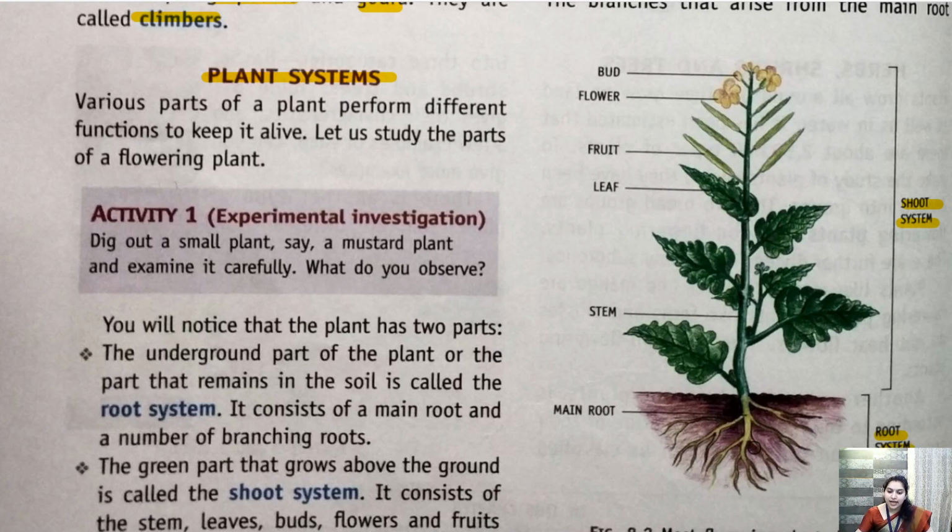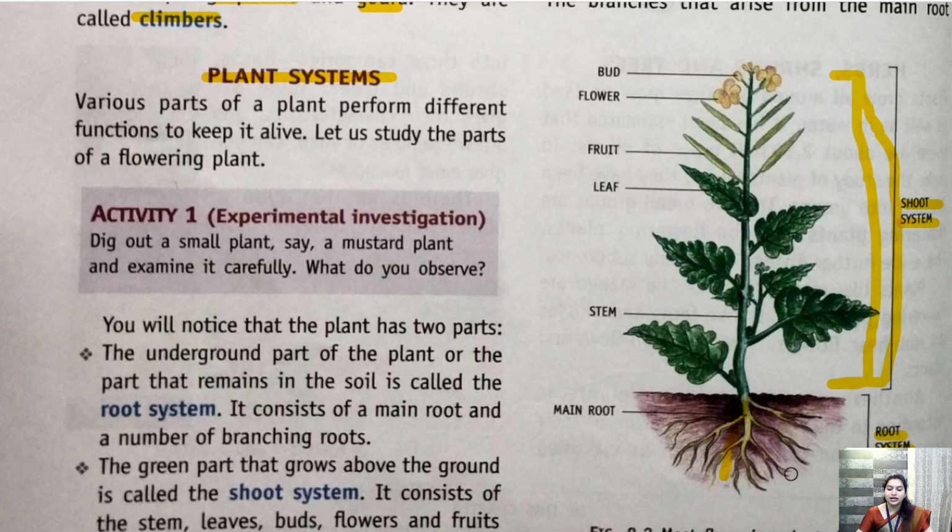ठीक है? जितना भी पार्ट हम ग्राउंड के ऊपर देख रहे हैं, everything, the part of the plant that we are seeing above the ground level, is called the shoot system. Okay. Now the part of the plant that is embedded inside the soil is called the root system. That is underground is called root system, and the part which is above the ground is called shoot system.